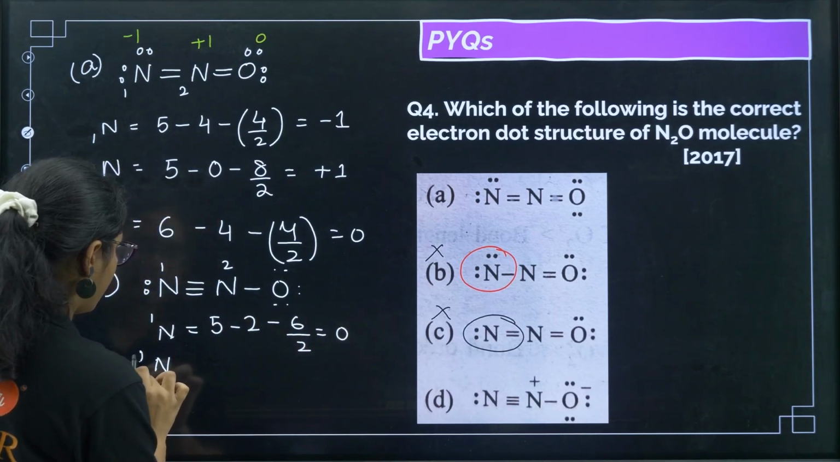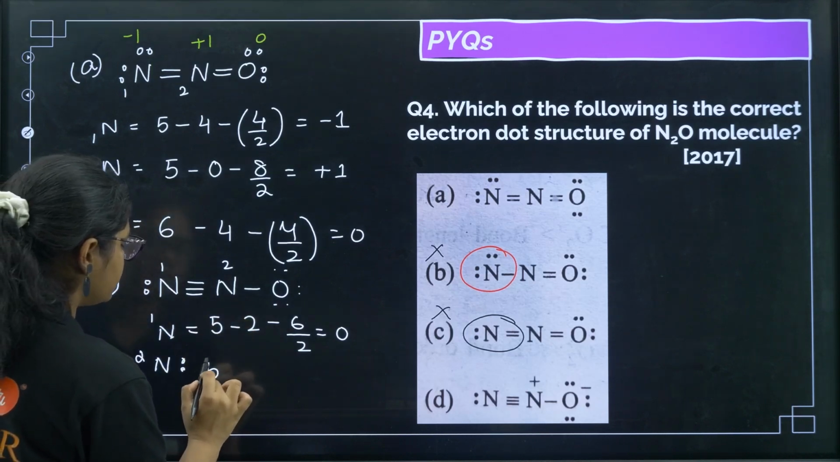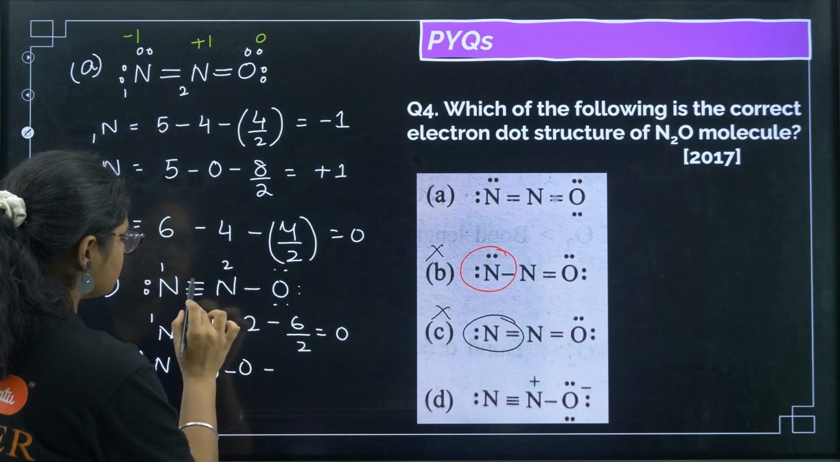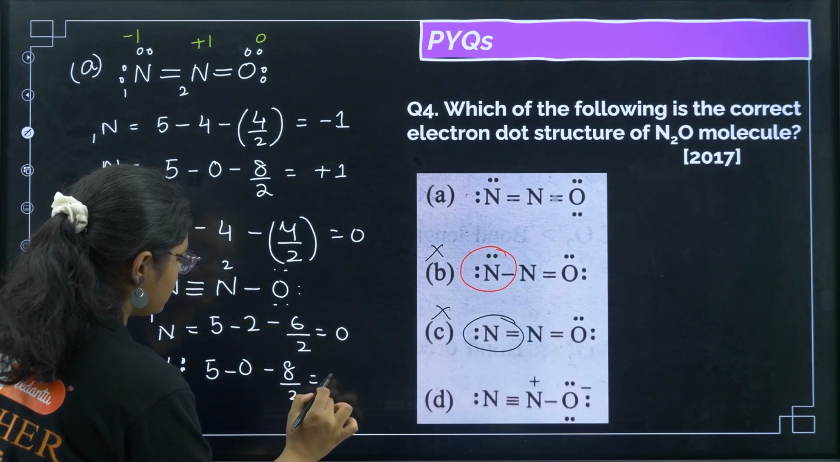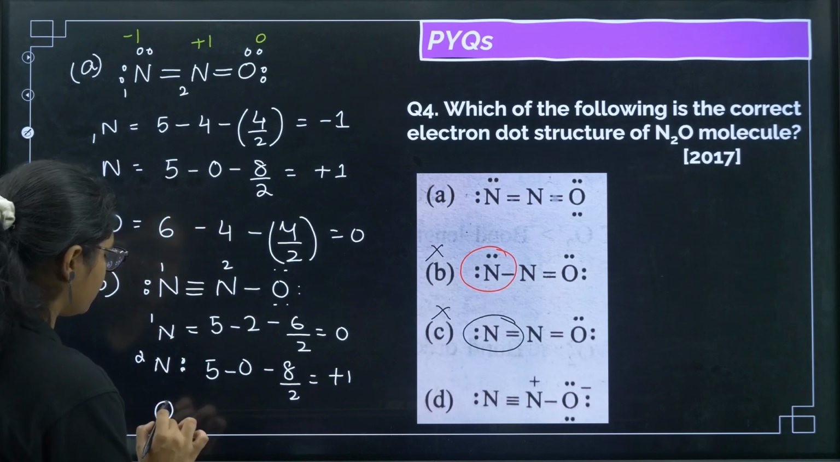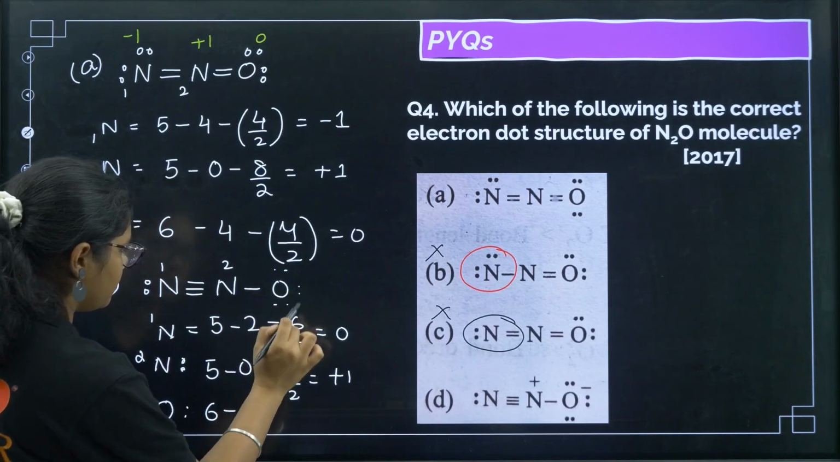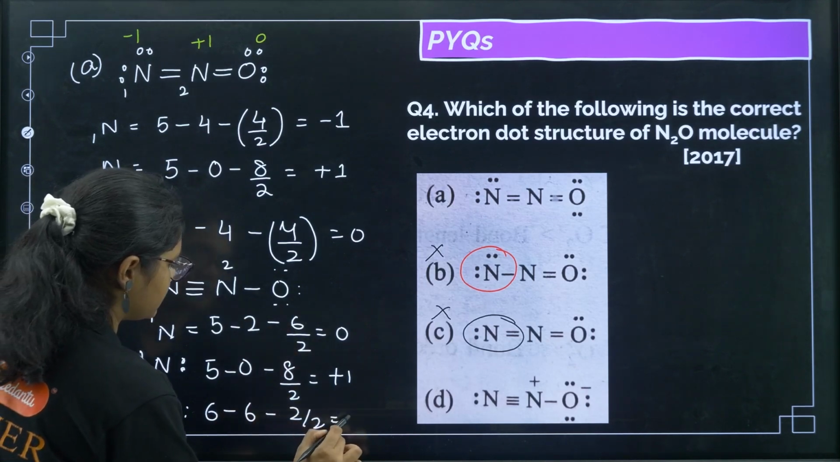If I want to calculate for N2, total valence electrons is 5, non-bonding electrons is 0 and bonding electrons is 1, 2, 3, 4, 5, 6, 7, 8, divided by 2. So that is your plus 1. Now if I want to calculate for this oxygen, total valence electrons is 6, non-bonding electrons is 6 and bonding electrons is 2, divided by 2, and that is minus 1.